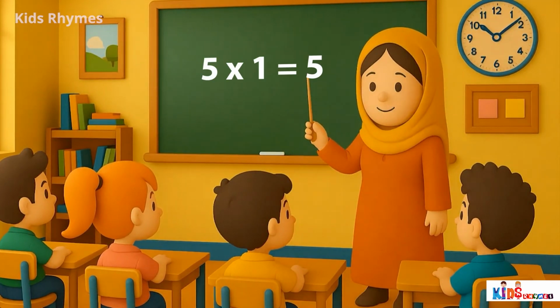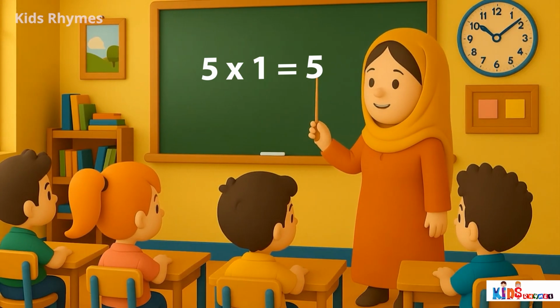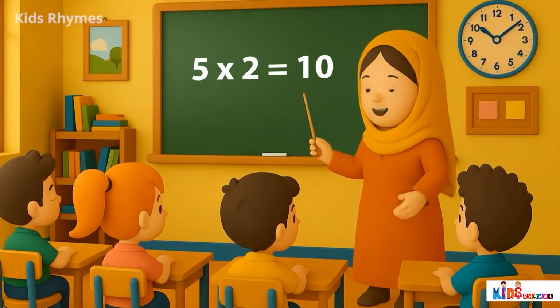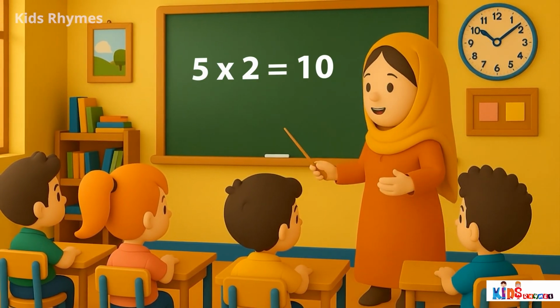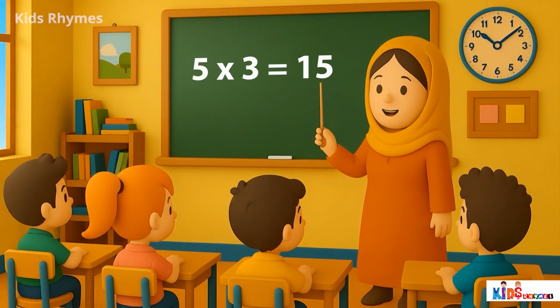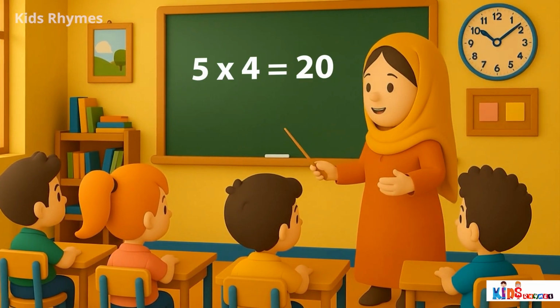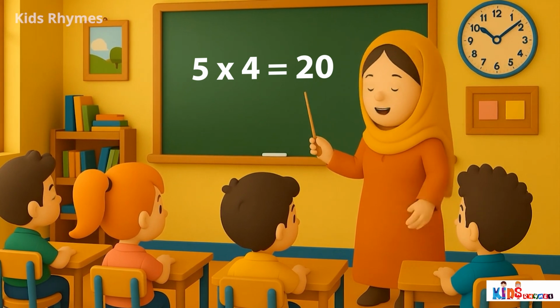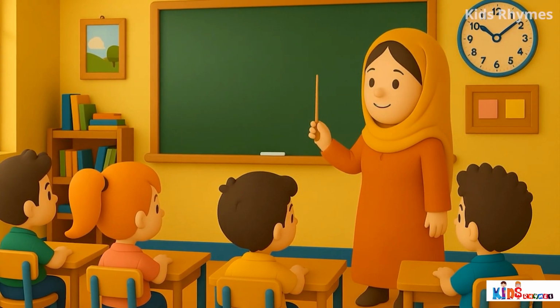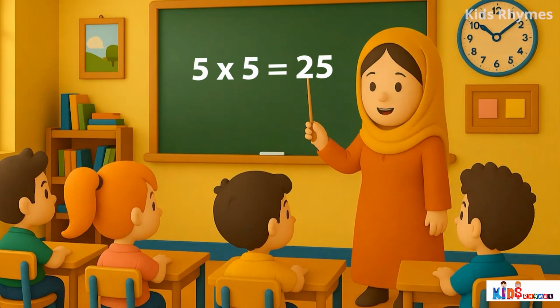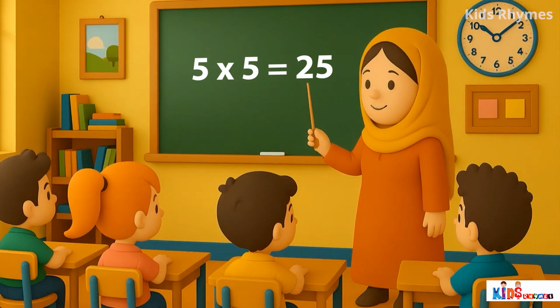5 ones are 5, bee comes from the hive, 5 twos are 10, chicks count again. 5 threes are 15, puppy jumps so clean. 5 fours are 20, candies oh so plenty. 5 fives are 25, rocket zoom and dive.